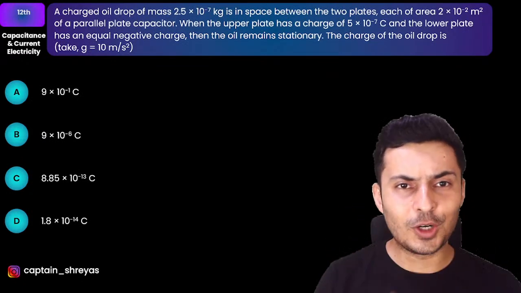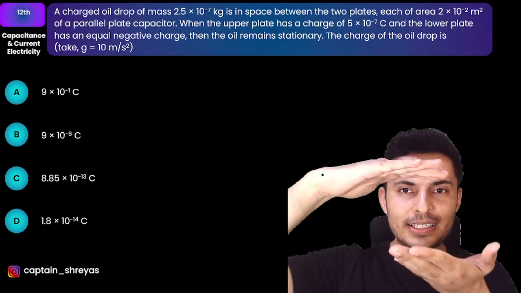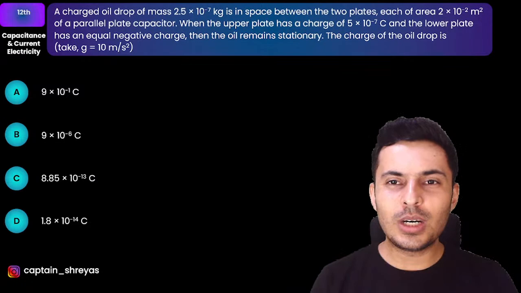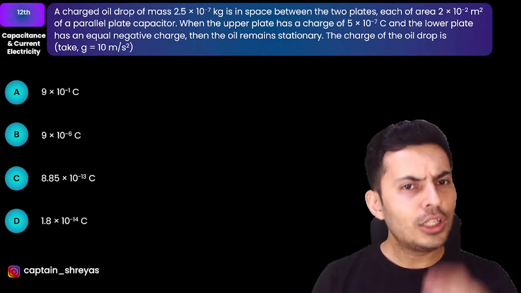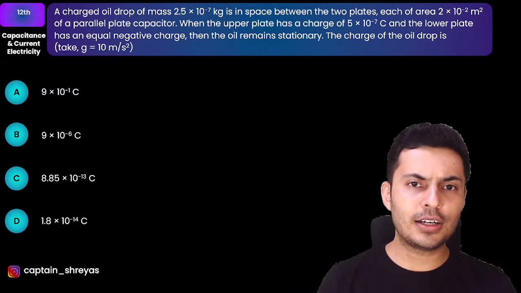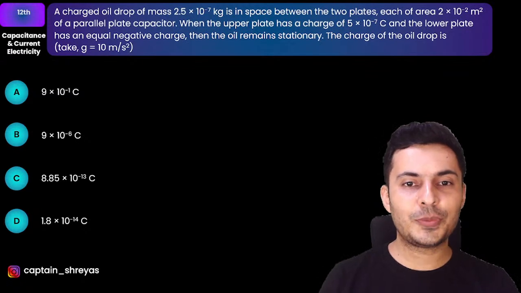There is an oil drop of certain mass. It's in the space between two plates, each of area 2 into 10 to the power minus 2. Now the upper plate has some charge. The lower plate has an equal negative charge. The oil remains at rest. The charge on the drop is how much?